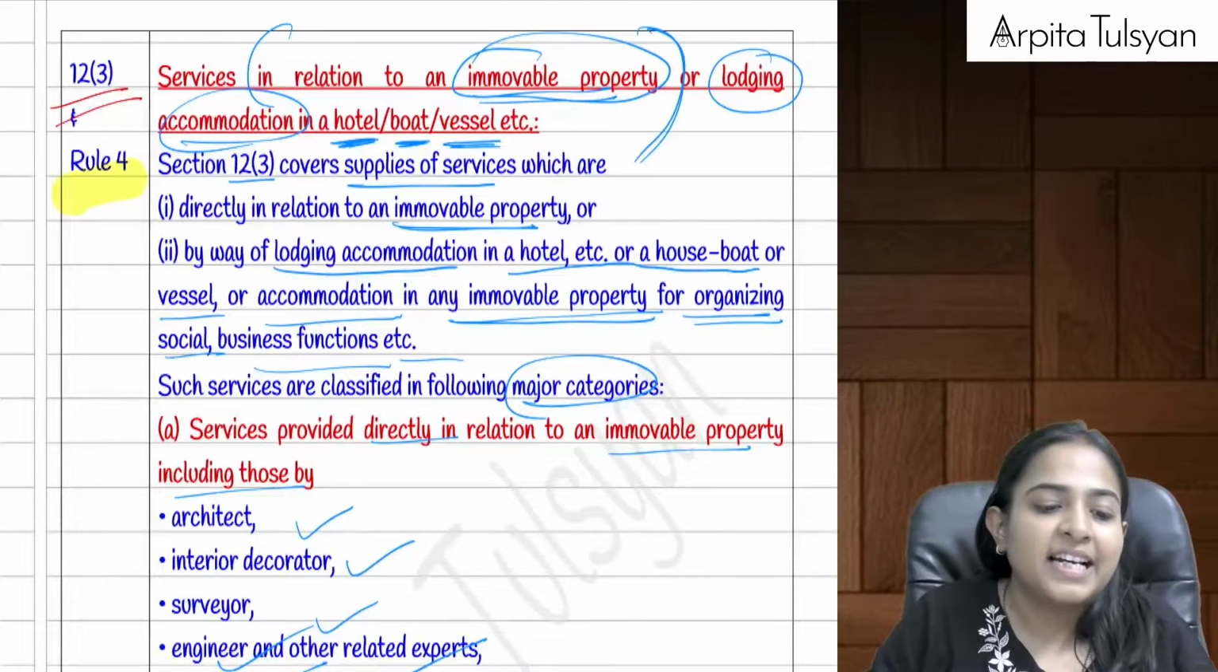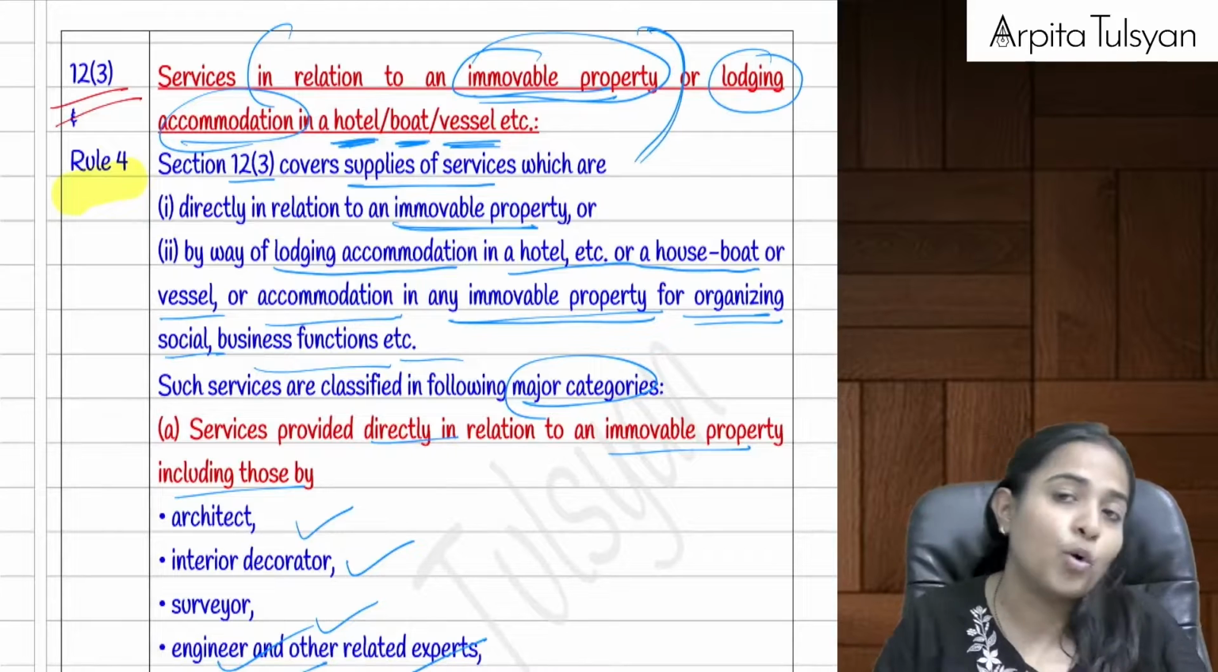Then going on to the next section, that is section number 12(3), super duper important, repeated so many times in your exams.